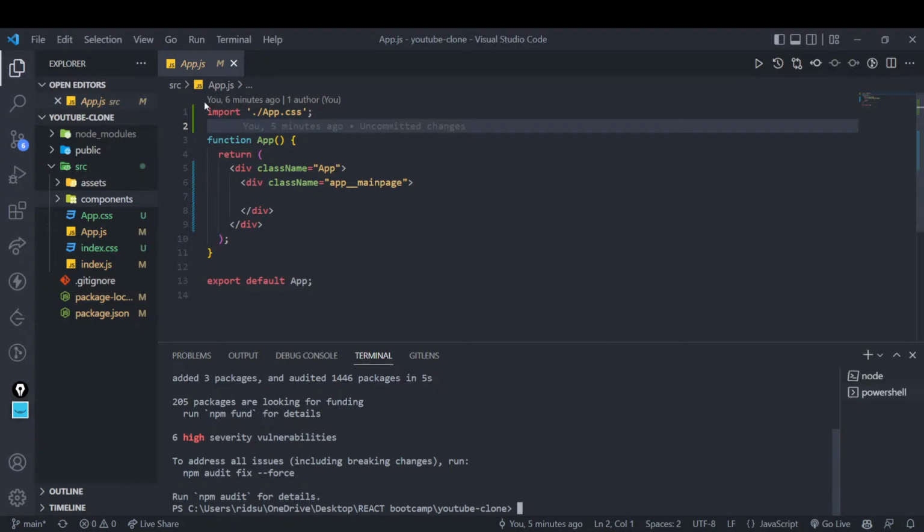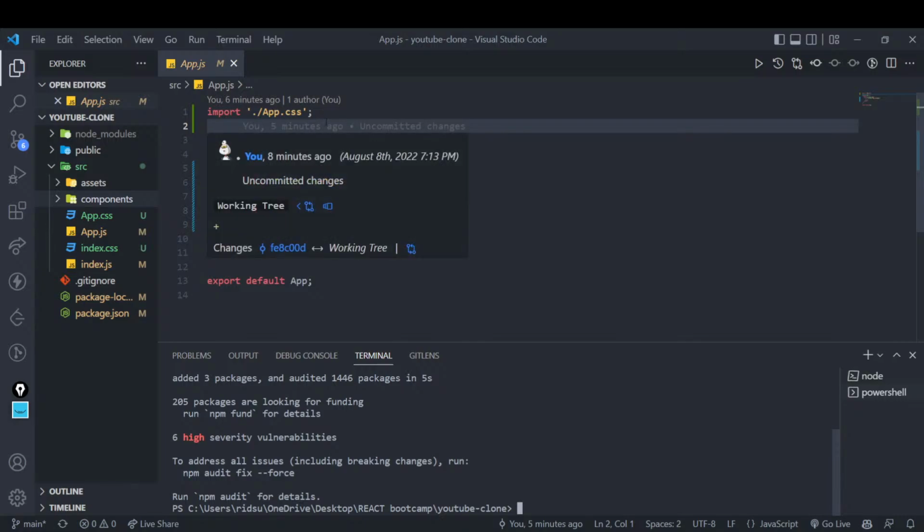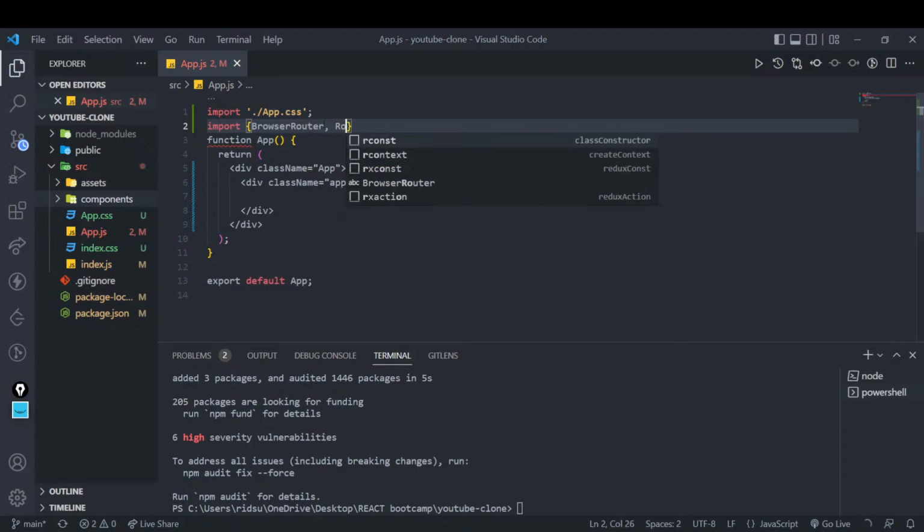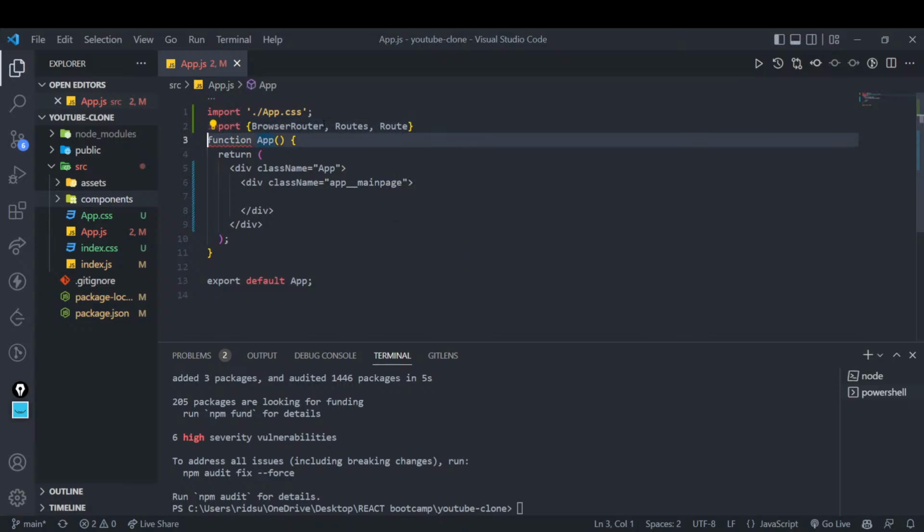I will go to my app.js, and you know what to do there, right? How do you set up your routing? It's pretty simple and straightforward. First thing that you do is import all these things. You first import BrowserRouter, then Routes, and then Route, from React Router DOM.